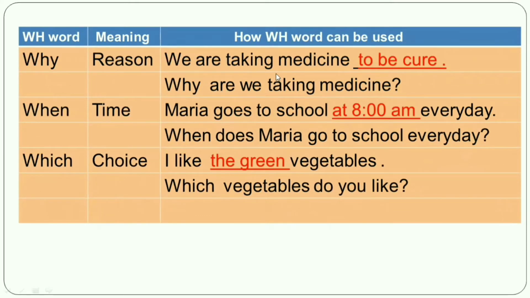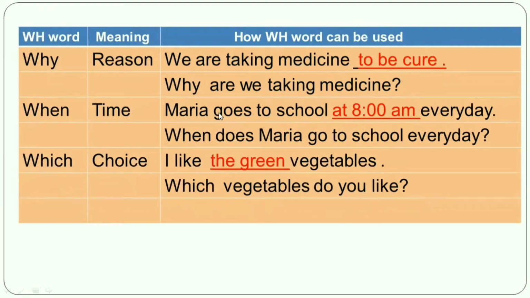Next, we are taking medicine to be cured. So my dear student, look at the underlined word to be cured. It indicates the reason, okay? So that's why the WH word will be why, okay, right word, and then find out, is there any auxiliary verb in the sentence? Yes, my dear student, are. There is an auxiliary verb. So write the auxiliary verb are. Then the subject, we. Then the main verb. Then the next word, medicine. And at last, a question mark. So why are we taking medicine?